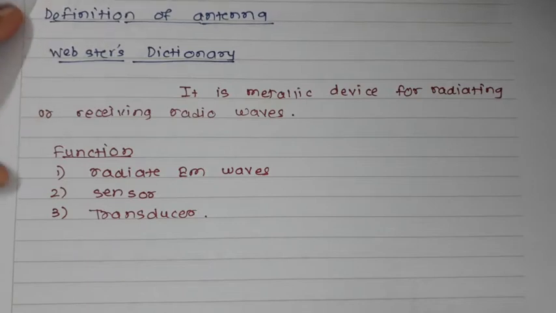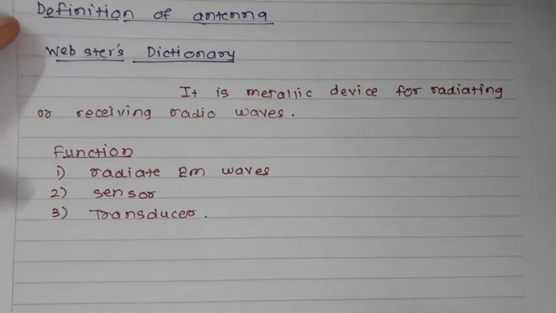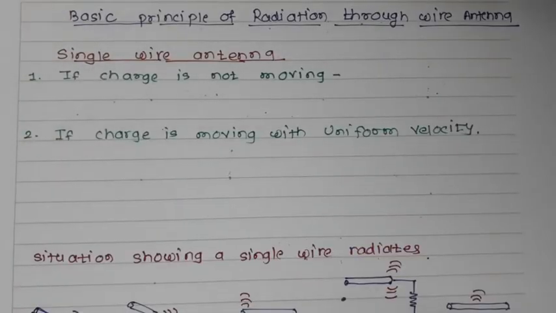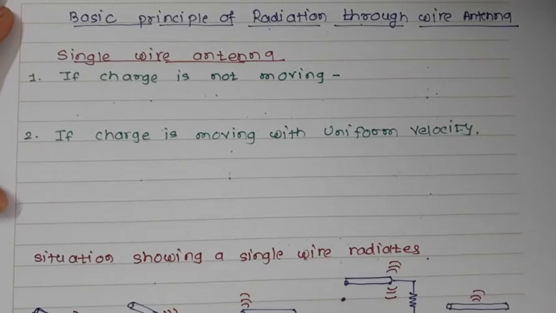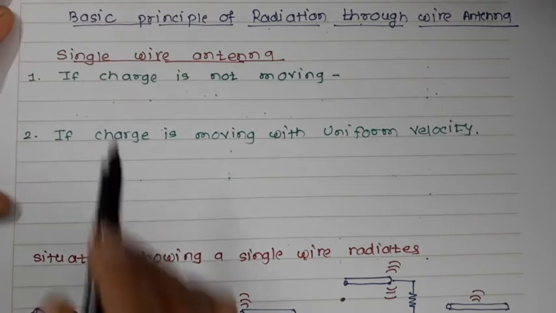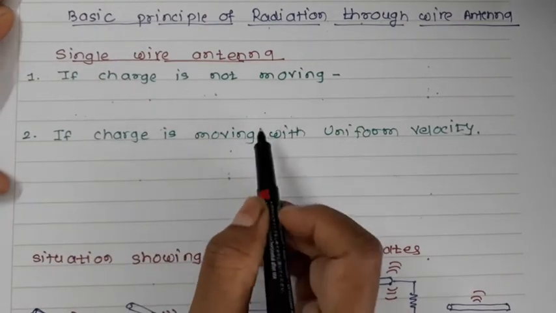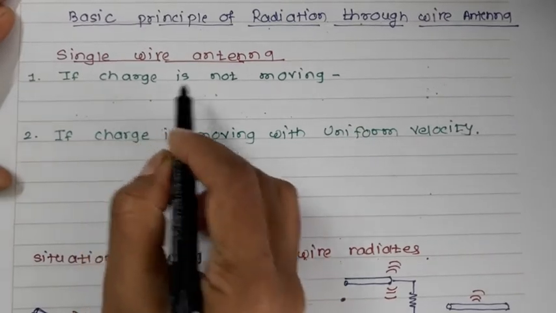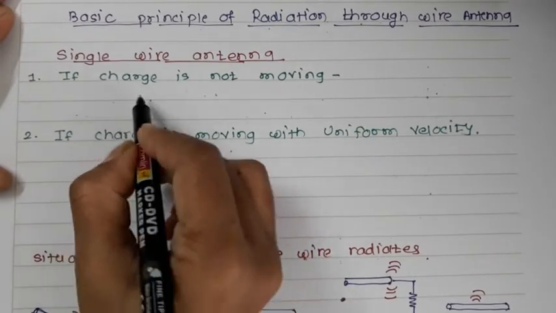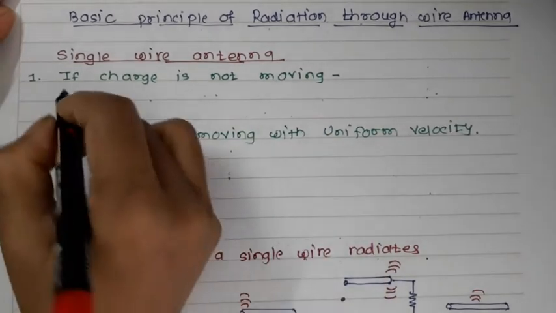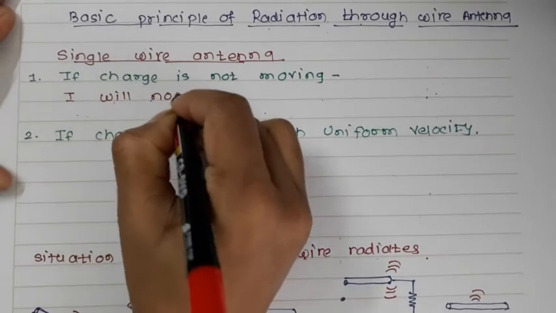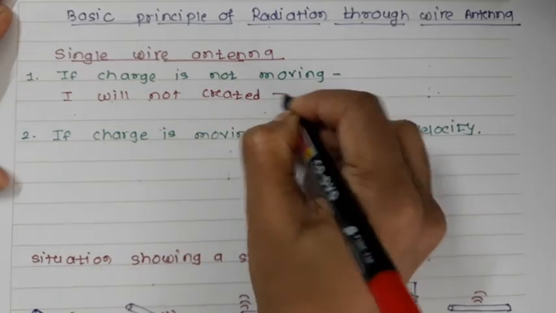Now let us talk about whether a single wire can be used for radiation. The basic principle of radiation is that to create a radiation there must be a time varying current or an acceleration of the charge. So let us see whether we can use a single wire for the transmission. If you are using a single wire and there is a charge which is not moving, then for the current to flow the charge must move. So in this situation current is not created. If the charge is not moving, your current will not be created.